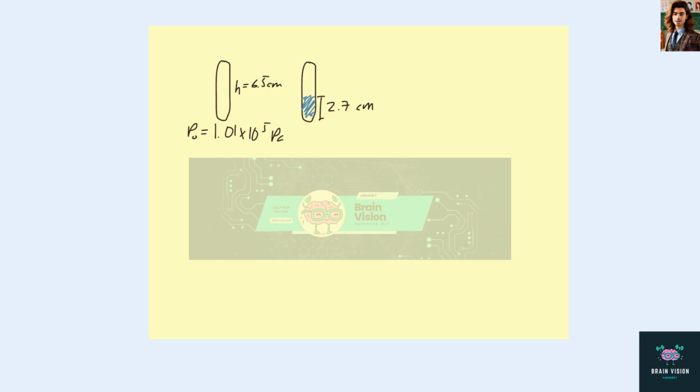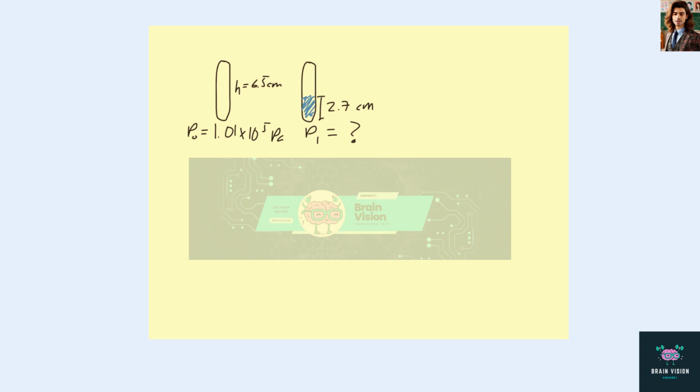And then we have this new pressure here in the tube, the air pressure. I'm just going to say P1, and we need to find this value. We know that the temperature and the number of moles of air remain constant in the tube before and after the bird enters and leaves the water.